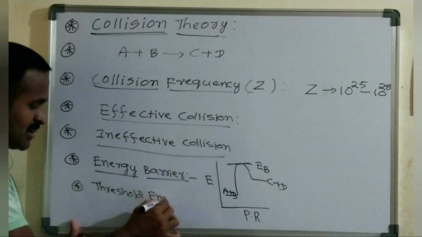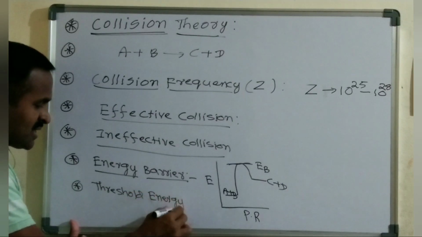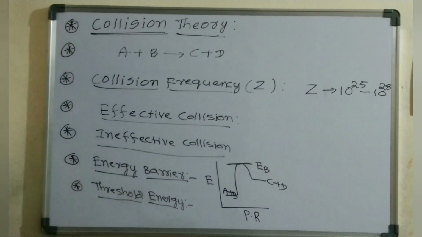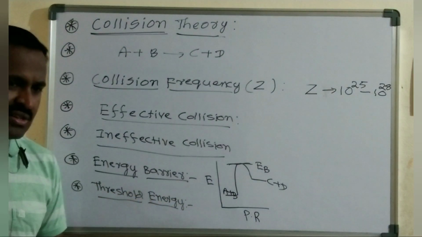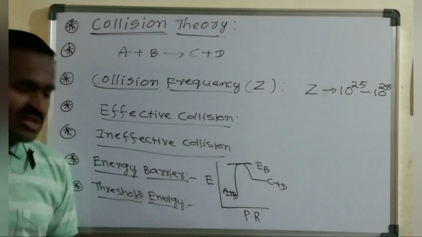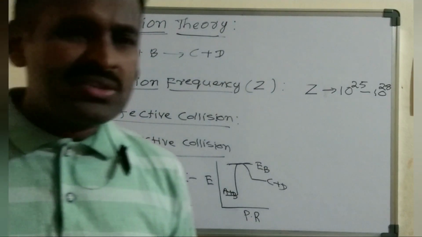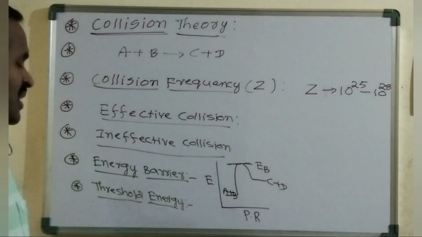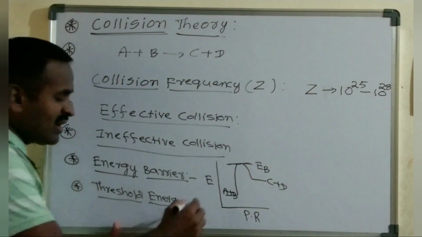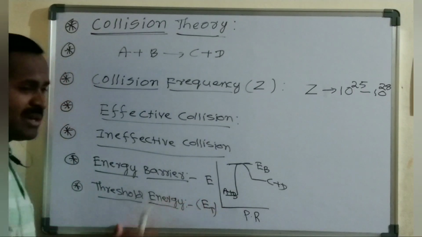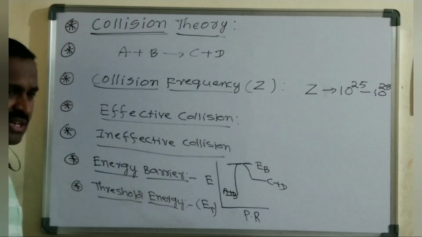Threshold energy is nothing but the minimum amount of energy that the reactant molecules must possess for the chemical reaction to occur, to bring about the chemical change among the reactants. The reactant molecules must possess some minimum amount of energy. That minimum amount of energy is called the threshold energy. Generally it is represented by the symbol ET.